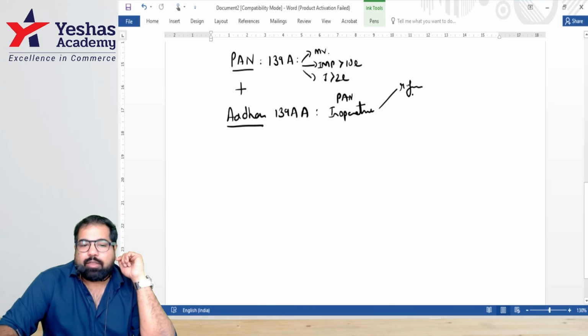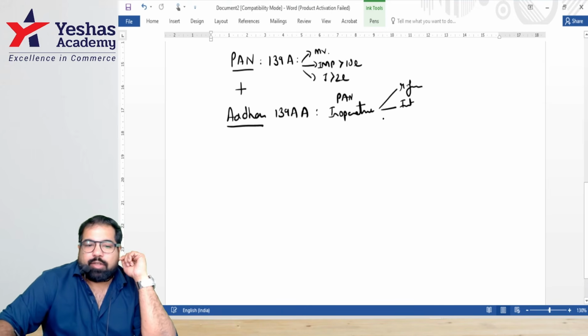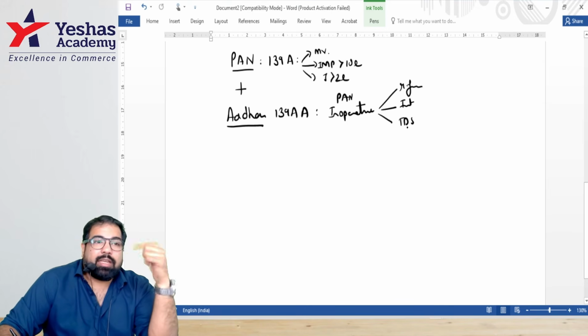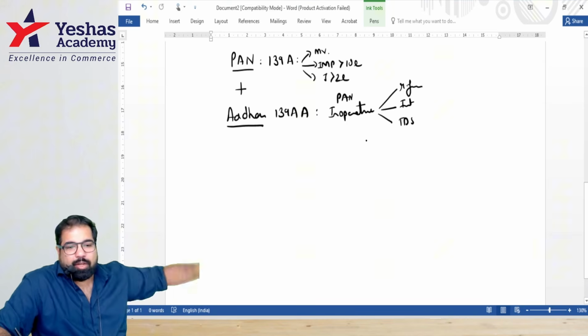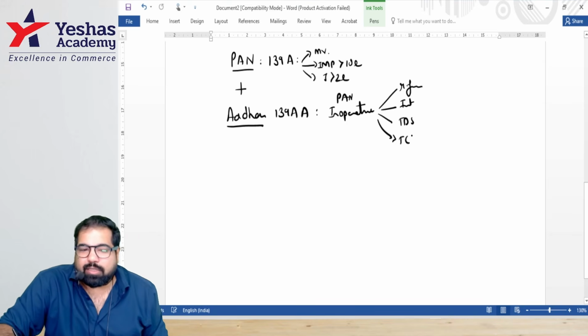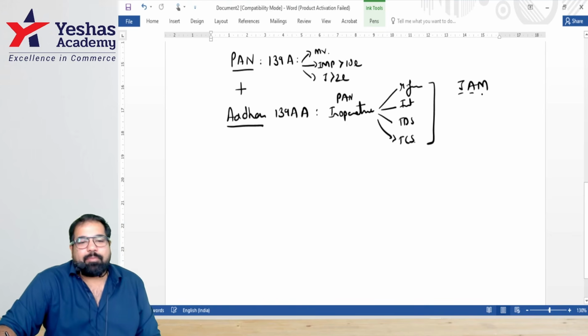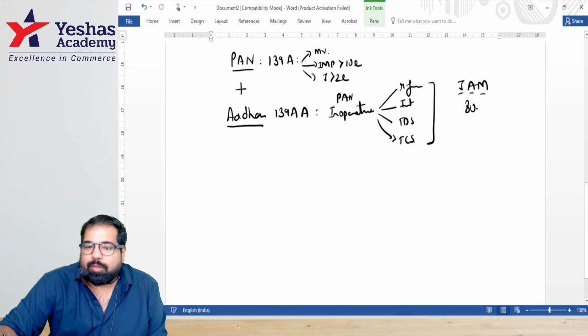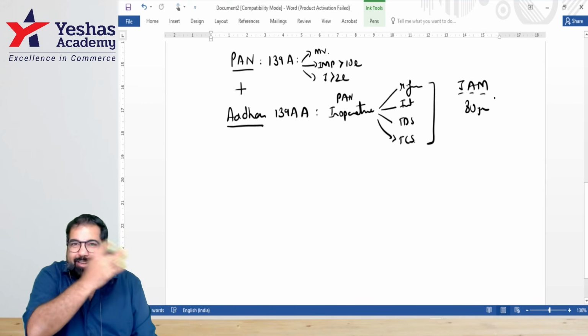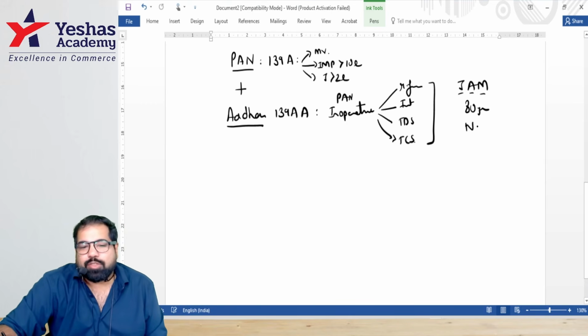You will not get your refund. On that, you will not earn interest. The TDS will be at the higher rates, remember, 20% and so on, and the TCS will also be at the higher rate. This will not apply to some people who stay in J&K, Assam, Meghalaya. People who are how many years old? They can't read their Aadhaar number. So that's a joke. Yes, everyone who's a non-resident, anyone who's a foreign citizen.